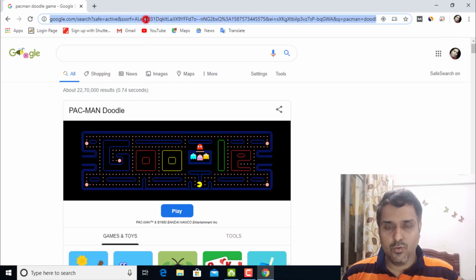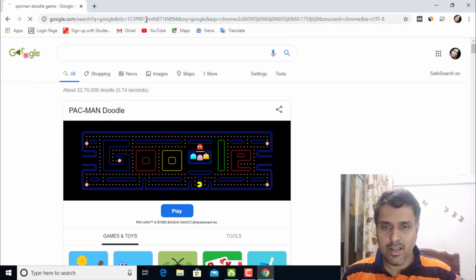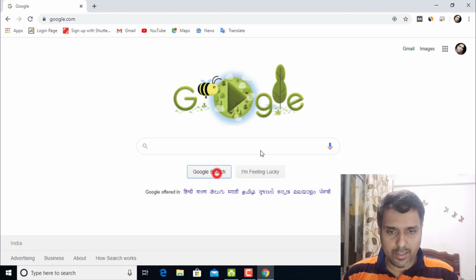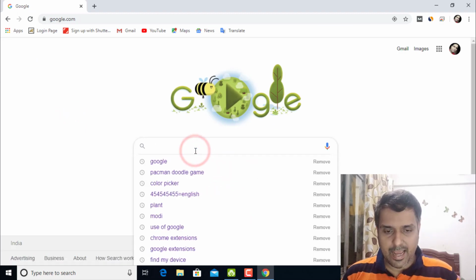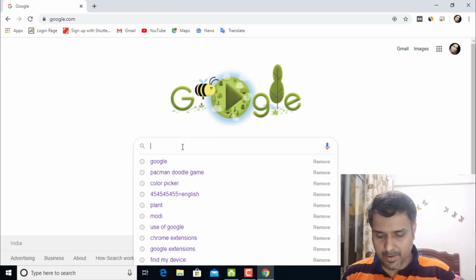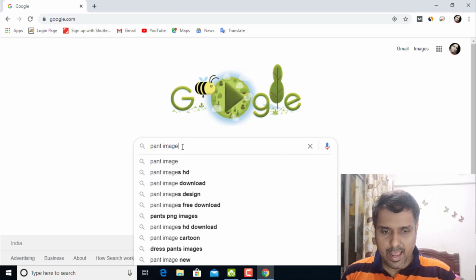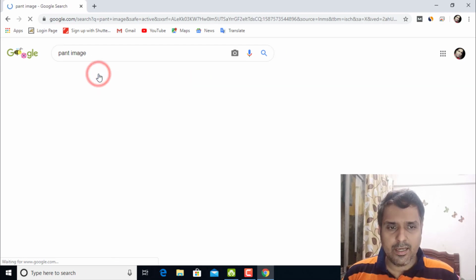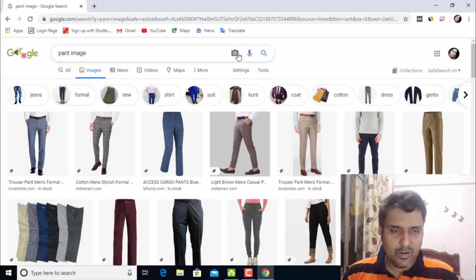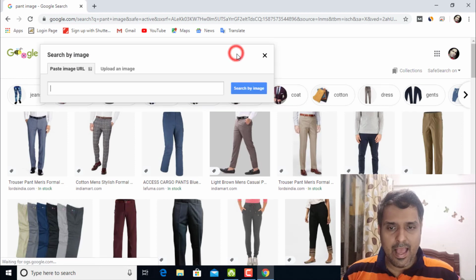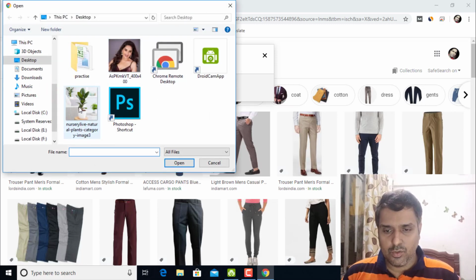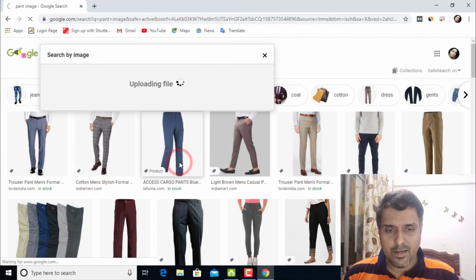For doing that, you just need to go to Google one more time, and here in Google, you can search on image. Okay, so I will type plant, for example, plant images, type like this, and here you will be getting images to see. So just click on the image. Once you click on the image, you will be getting over here. Okay, so here I will click, and I already have one plant at home. I have taken a photo of it. Just click on choose the file, and we can choose the plant and just click on open.